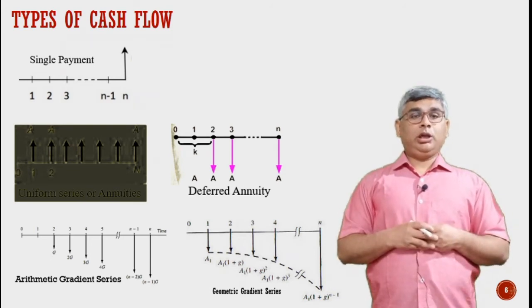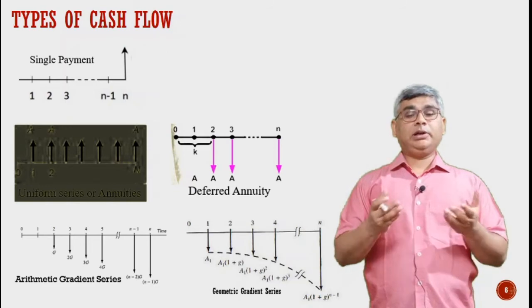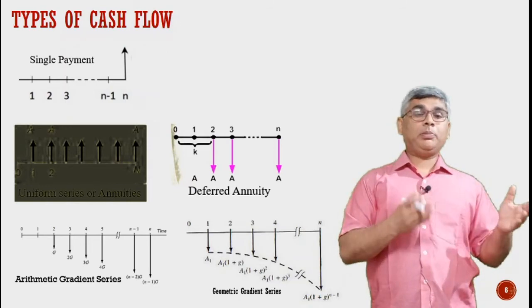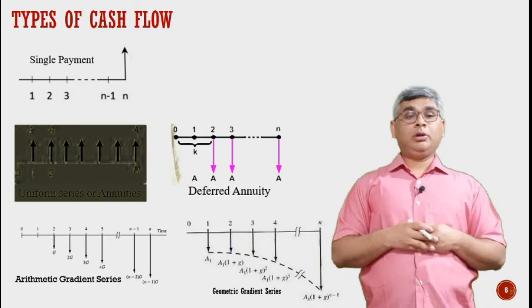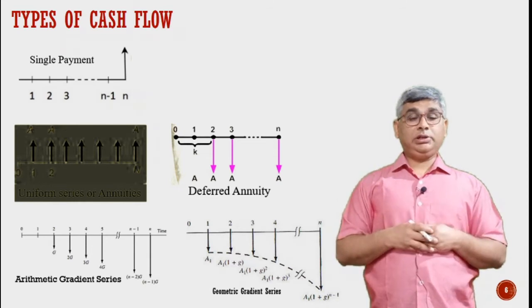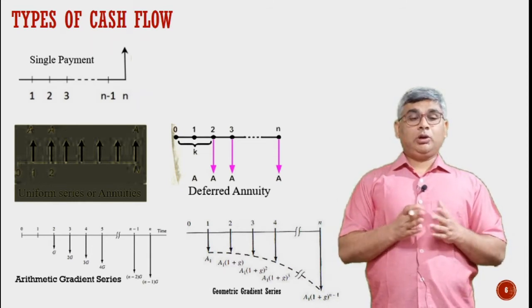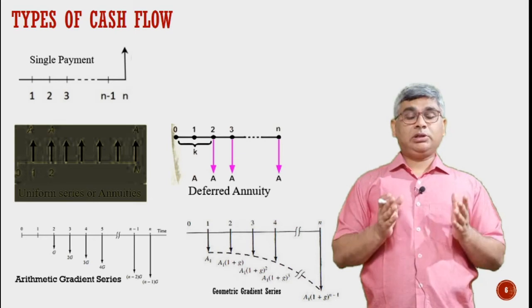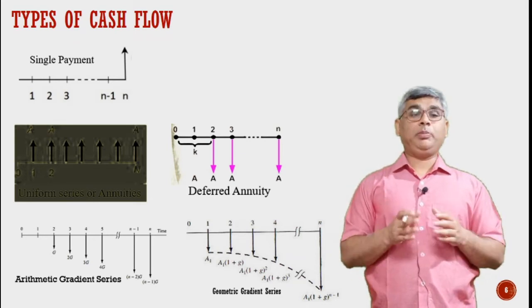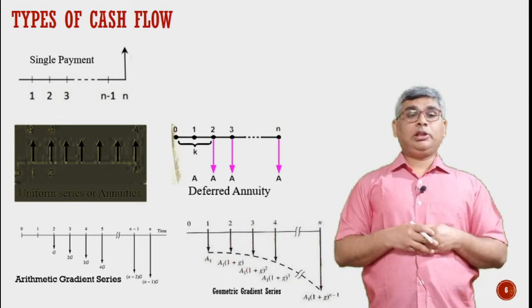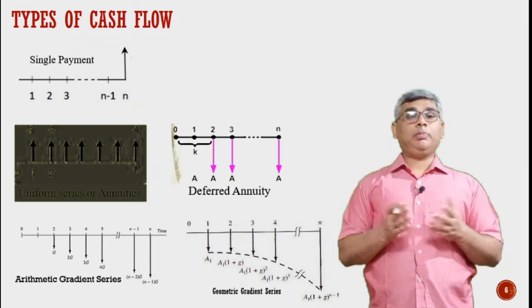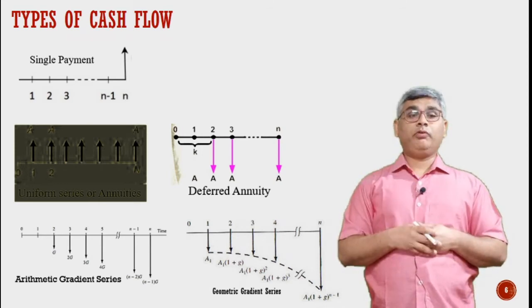In that way, we have certain standard series. We'll see what we mean by present worth and future worth in due course of time. But these are some of the standard series. If in the whole cash flow we are having just a single transaction, it may be at any point of time, then that type of series is known as a single payment series, as shown in the very first figure.